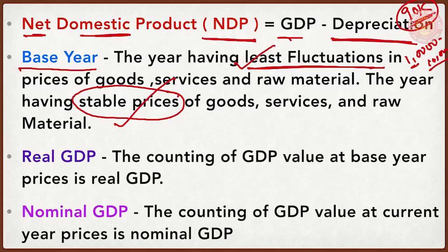Now why do we want to have a base year? Because we want to count two things. One is real GDP, second is nominal GDP. These definitions are there, and we are going to study examples of real GDP and nominal GDP in the next few slides. So what is real GDP? Just keep it in mind over here, because we are going to see examples in the next slides.